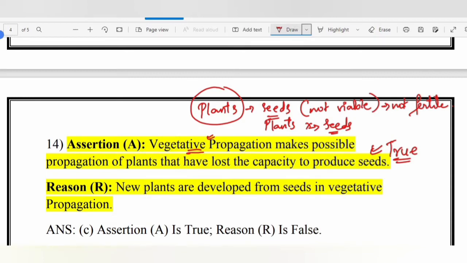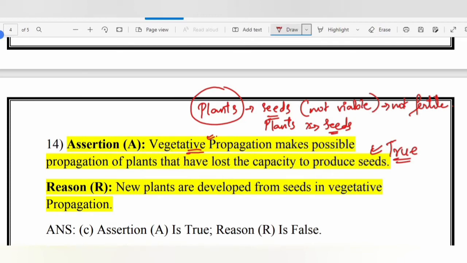So there was one more point in the previous question. We saw that for plants which bear seeds, we use vegetative propagation. Yes, we use vegetative propagation for both types of plants, whether they produce seeds or not.